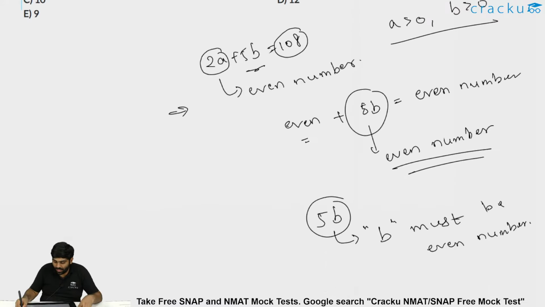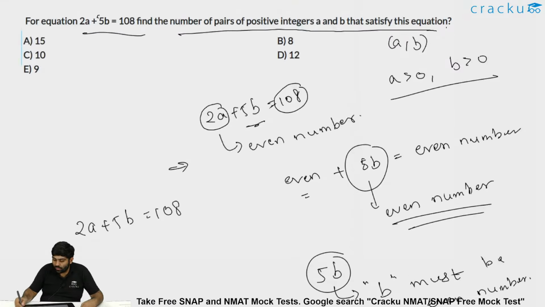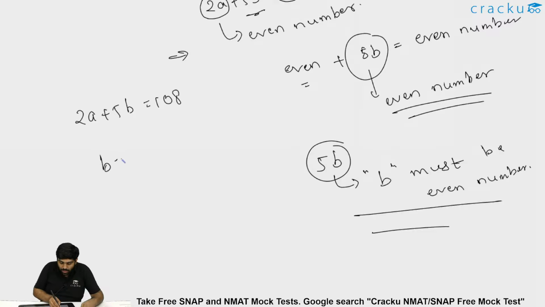Now, having deduced that b must be an even number, 2a plus 5b is equal to 108. What value can b start taking from? We already know that a and b are positive integers, we are asked to find positive integers. So the minimum value which b can take is b equal to 2.